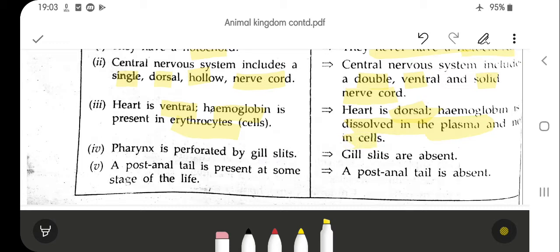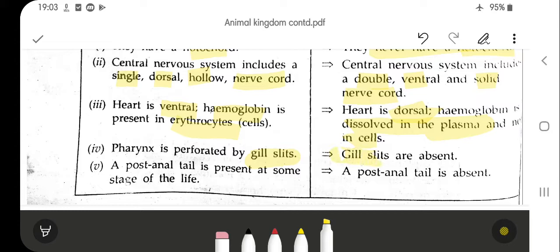So we have a fluid part, the plasma, and a solid part in the blood, that is your cells: RBCs, WBCs and platelets. Hemoglobin is present in the RBCs in chordates, whereas in non-chordates hemoglobin is present but not in the cell; it is dissolved in the plasma. The pharynx is perforated by gill slits in chordates.